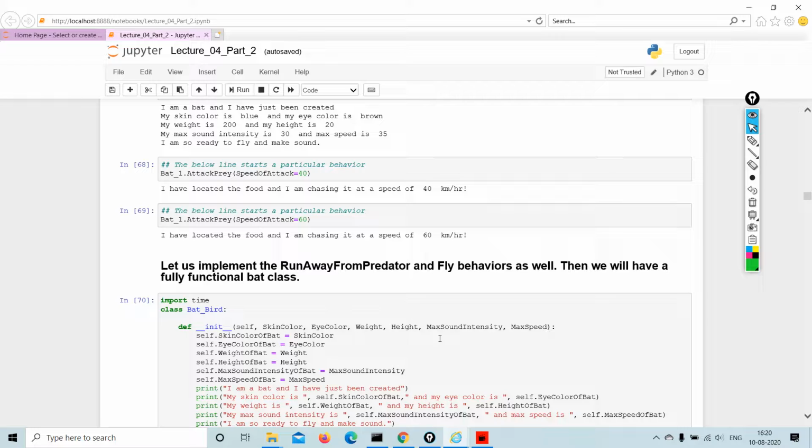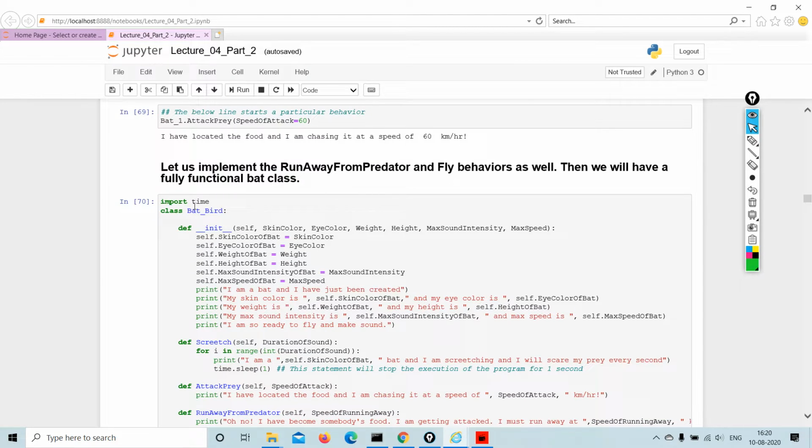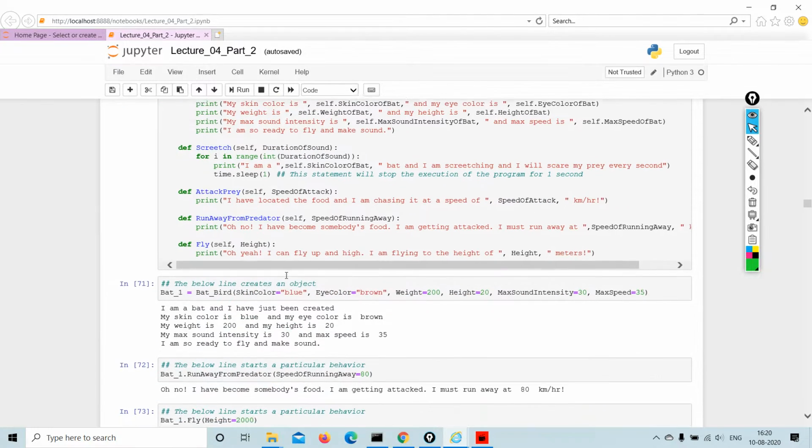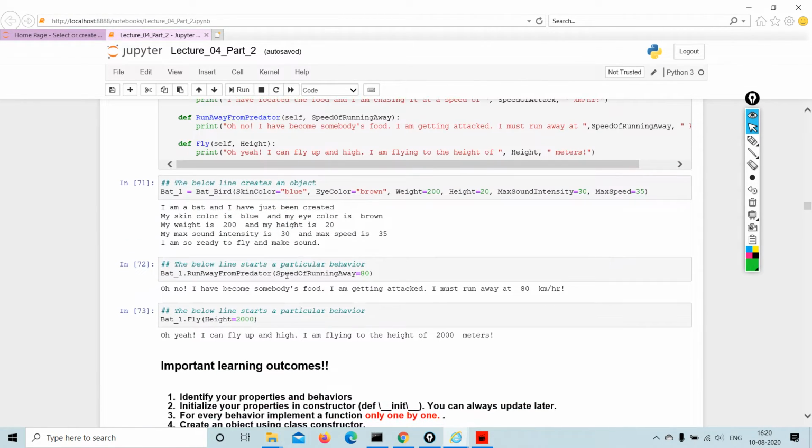So let us implement the run away from predator and fly behavior as well. Then we will have a fully functional bat class. Now we are doing import class bat bird. We are making a lot of changes here, just modifications, just continuing what we have been doing. Do not worry, I'm going to give you all the codes.